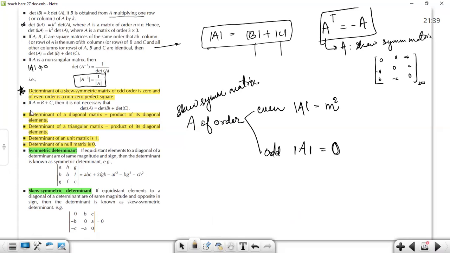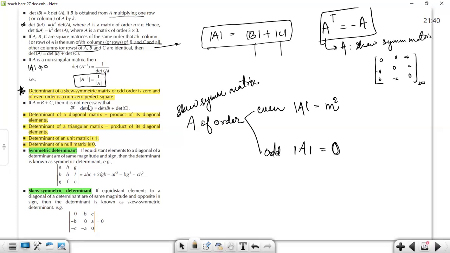Now let's discuss that if a matrix A is expanded as B plus C, then it is not necessary that the determinant will be equal to the sum. Earlier we talked about a similar property, but there is a difference: the respective columns were getting expanded, not the entire matrix. Only then can we express the determinant as the sum of the other two. So it's not a necessary situation.